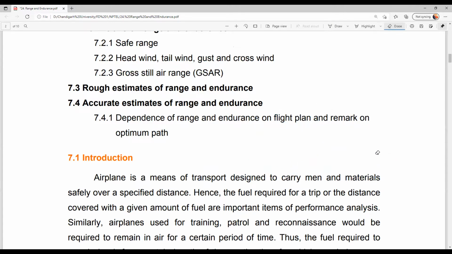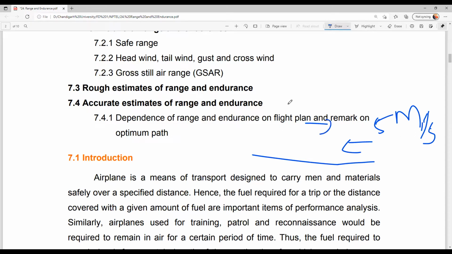How come it will impact? So let's say you are driving a bike or car, right? When you are moving against the wind direction, you cannot move with higher speed, right? Suppose you are going on a road in a car, okay, and the wind speed is 5 meters per second. Let's consider 5 meters per second, okay. So let's say you are driving at 50 kilometers per hour, okay. At this time you can feel it is fine, it is normal.